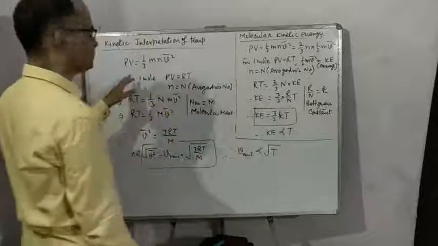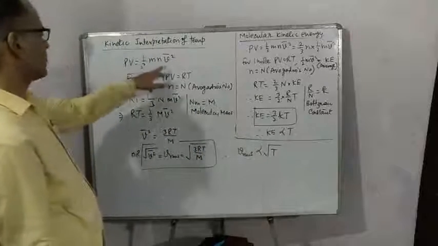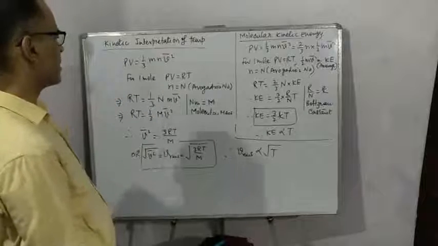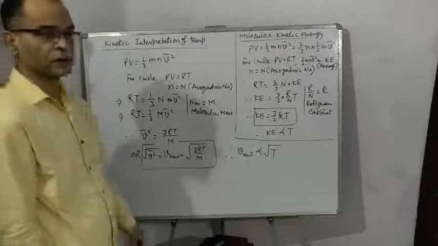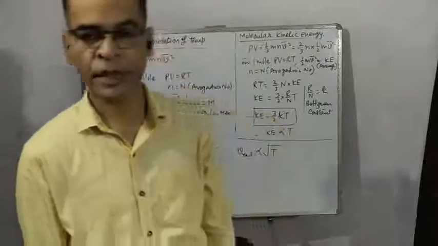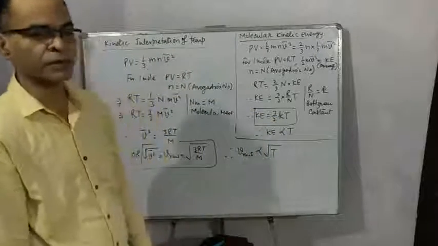Students, we have derived this formula: PV is equal to 1 by 3 mn V square bar. V square bar is called mean square speed, and the square root of this value is called root mean square speed.